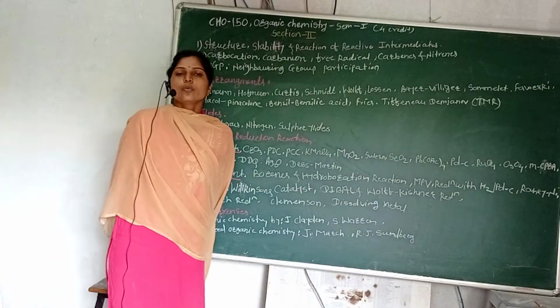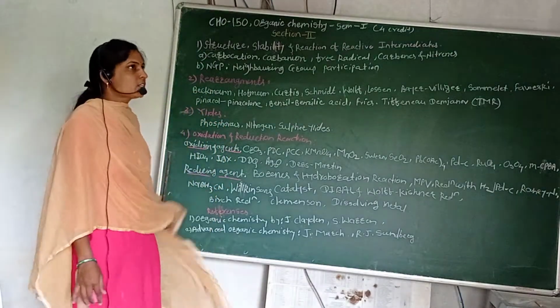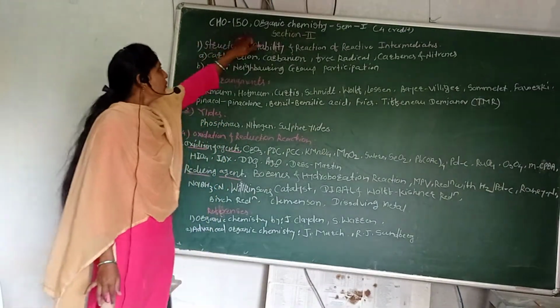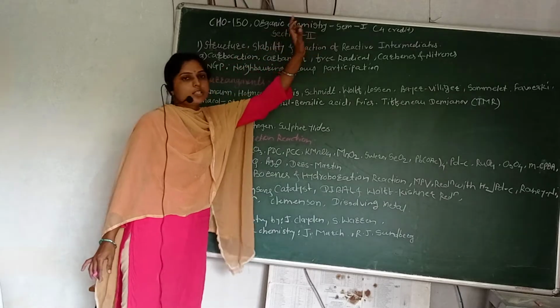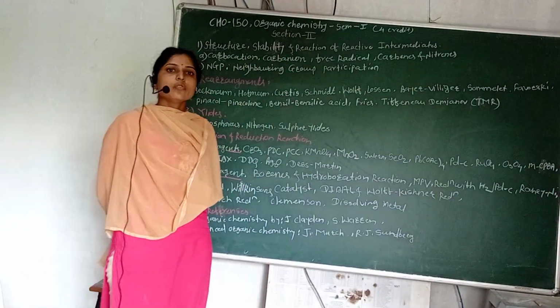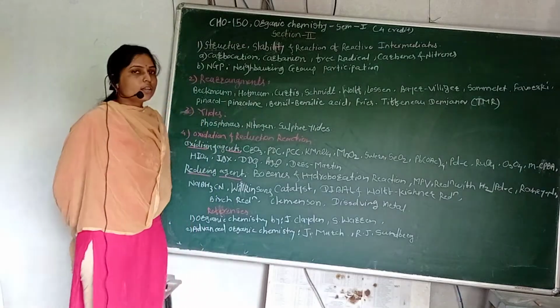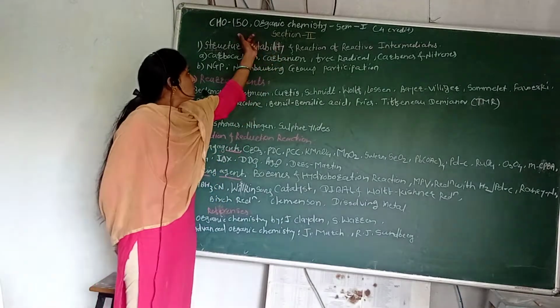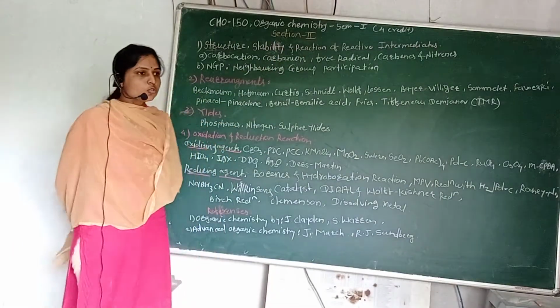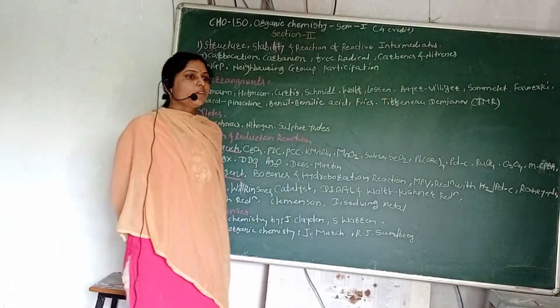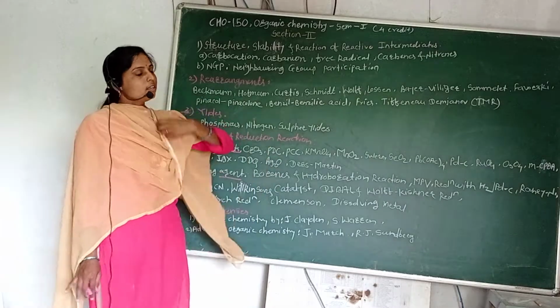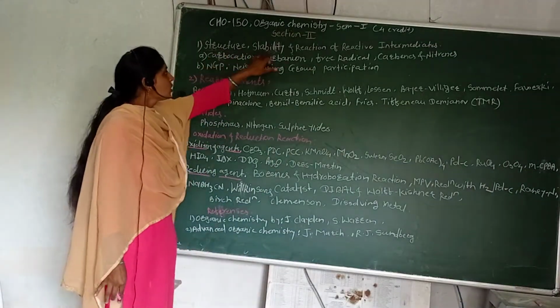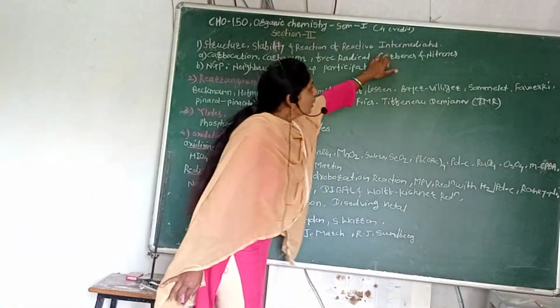Today we are going to discuss our section CHO 150, that is organic chemistry. In CHO 150, we can discuss here the introduction or syllabus related to the second section of CHO 150. In that section, we can see three chapters: first, structure, stability, reaction of reactive intermediate.